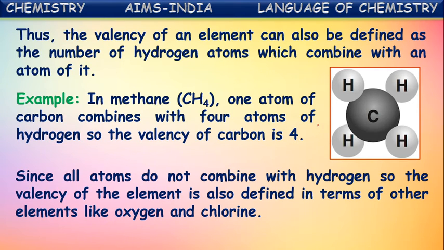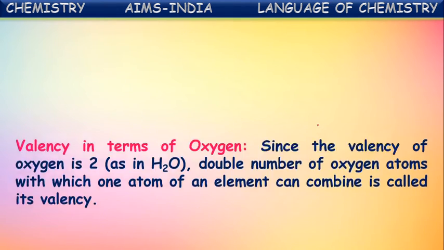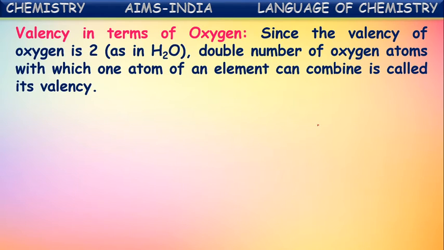That is why valency is also defined in terms of other elements like oxygen and chlorine. The valency of oxygen is 2, so double the number of oxygen atoms with which one atom of an element can combine is called its valency.